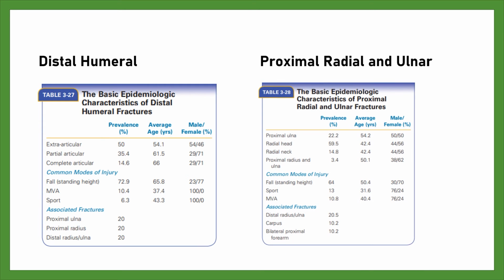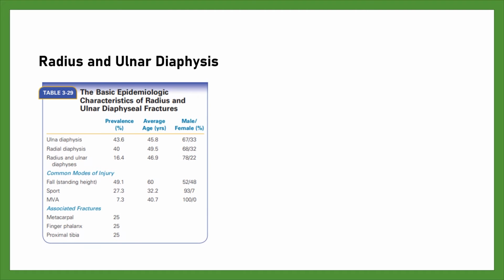Proximal radial and ulnar. This table shows that the patients with proximal ulnar fractures had the highest average age of all patients who presented with proximal forearm fractures. Radius and ulnar diaphysis. The table shows a similar prevalence for isolated ulnar and radial diaphyseal fractures. It also shows that the patients' average age and gender ratio were similar in these three types of forearm fracture.